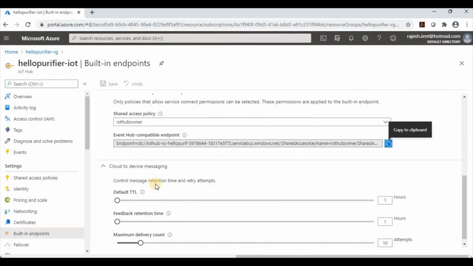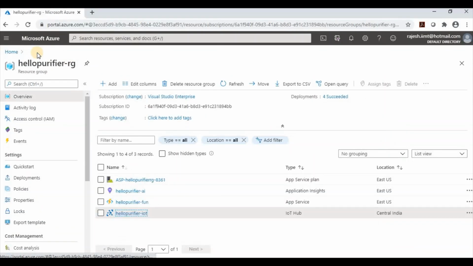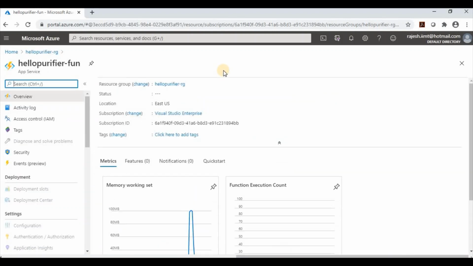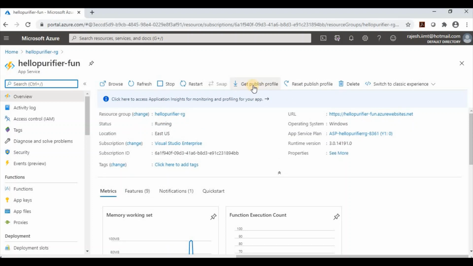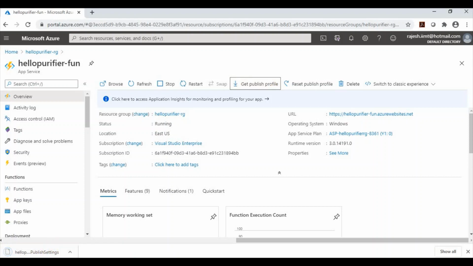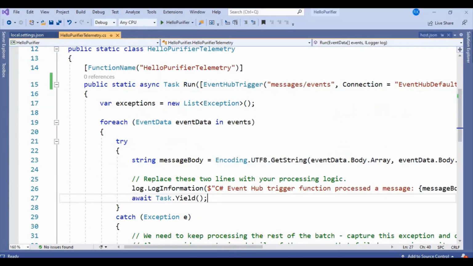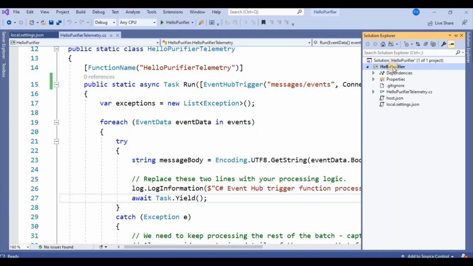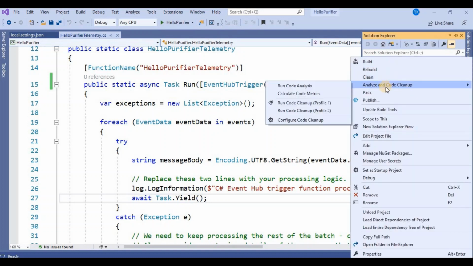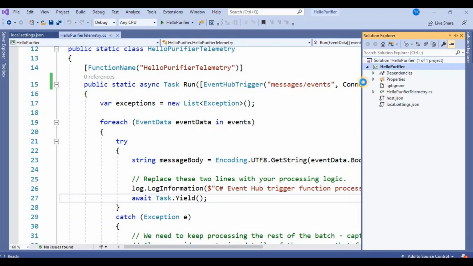So now I am going to publish this Azure function into Azure. So for that purpose I need to go to the function app. So I will go to the function app. Here you can see get publish profile. So I will download the publish profile and will publish using the publish profile. So click on get publish profile. It has downloaded our publish profile. So now I am going to publish this function app. So I will click on publish.